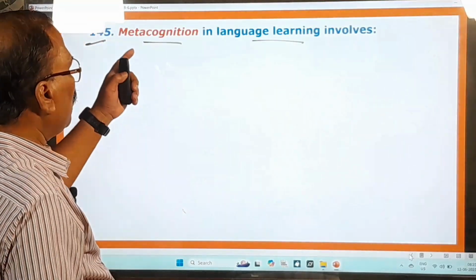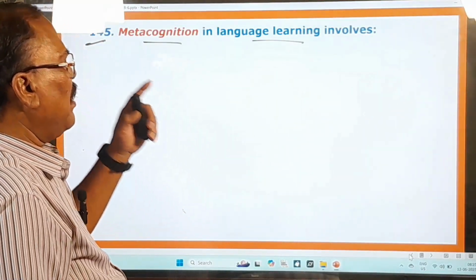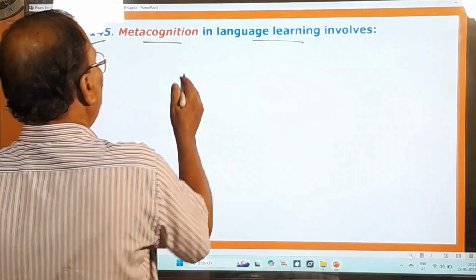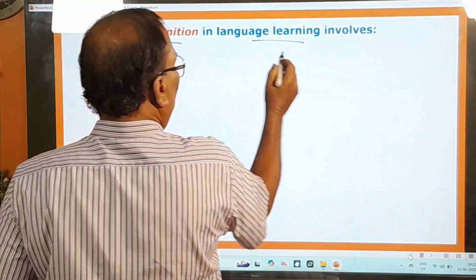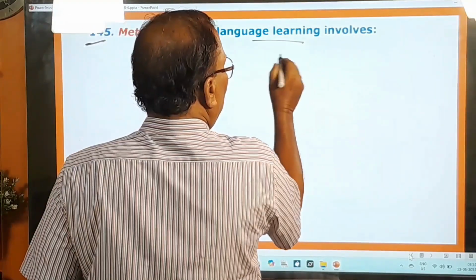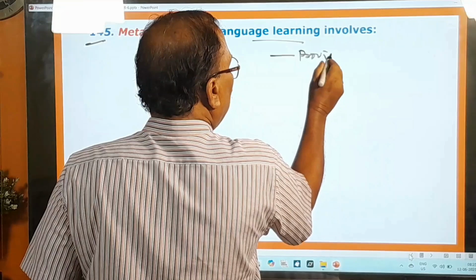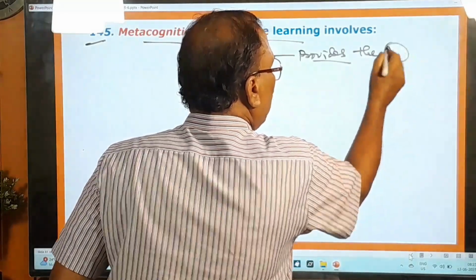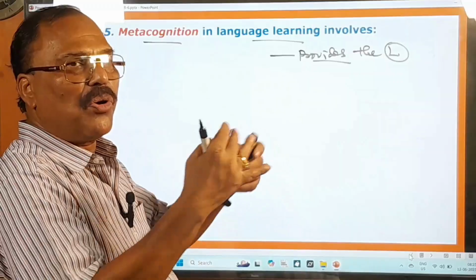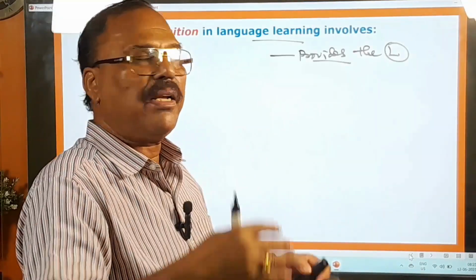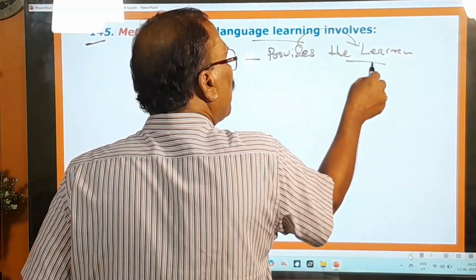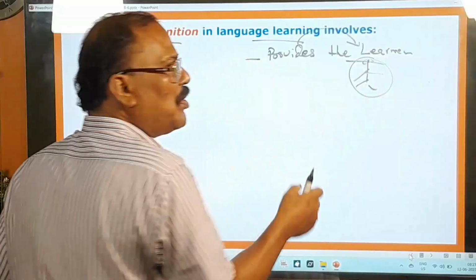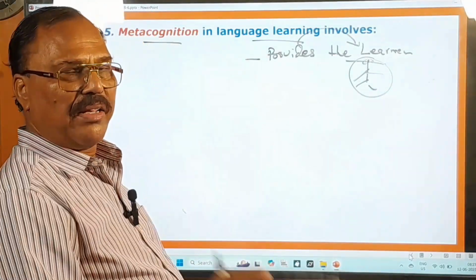What did this metacognition in language learning involve means? Here first of all you try to know about this metacognition. What is this metacognition? Yes, this metacognition provides the learner the awareness of his own learning process and it also allows him to evaluate his own understanding.